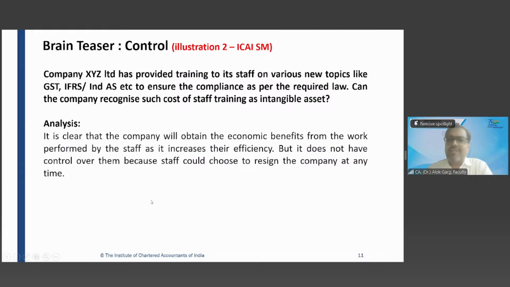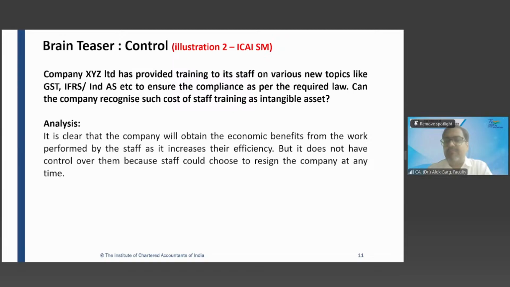So what is the definition of control? Control arises from the power to access future economic benefit and the power to stop others from accessing the future economic benefit. Means I have given good training to my staff. I have ensured that my staff knows Ind AS very well. And now after learning all Ind AS, my staff has resigned and wants to join Big Four at 40% more salary. I can't pay 40% more. Big Four can pay.